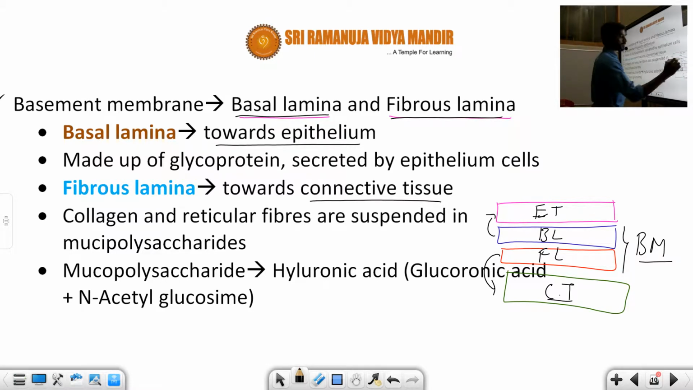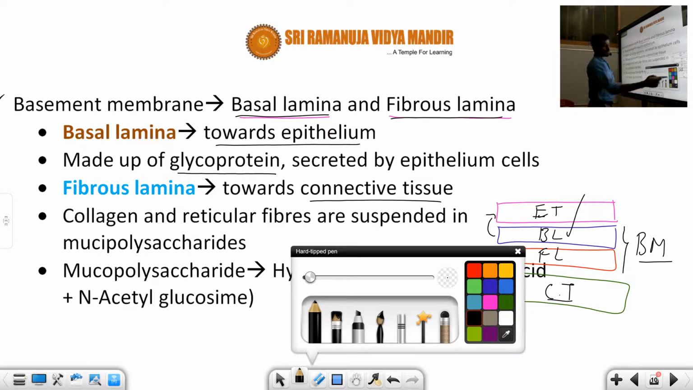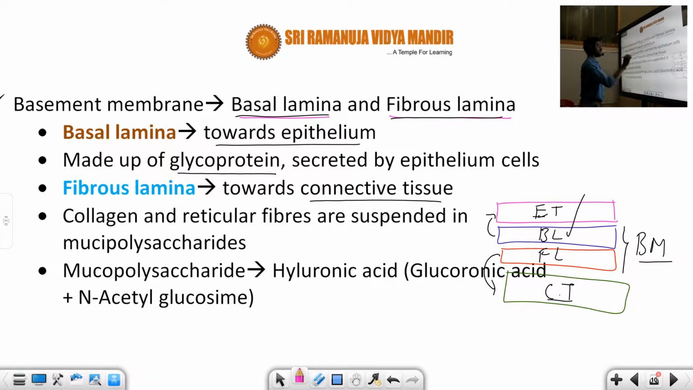So what is the basal lamellae composition, student? It is made up of glycoprotein. Glycoprotein means it is a constitution of carbohydrate and protein. What does glycoprotein mean? It is carbohydrate plus protein part, and this glycoprotein is secreted by epithelium cells.